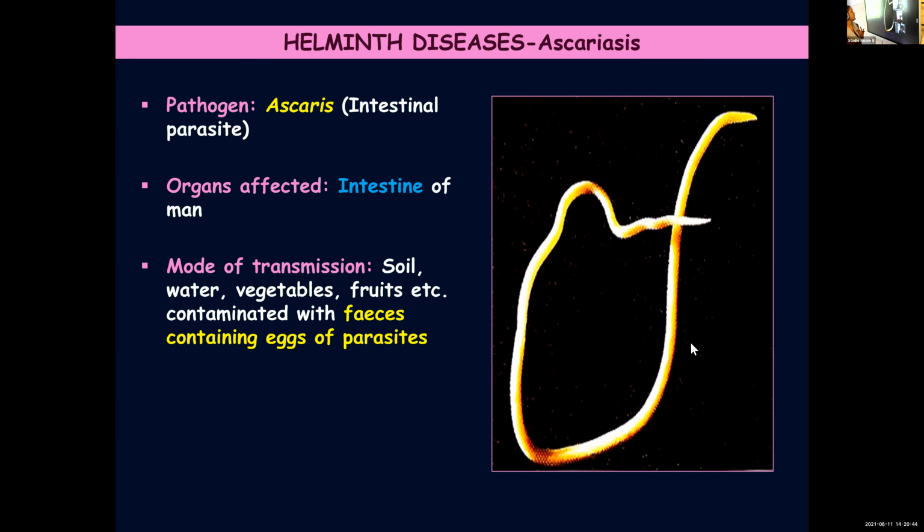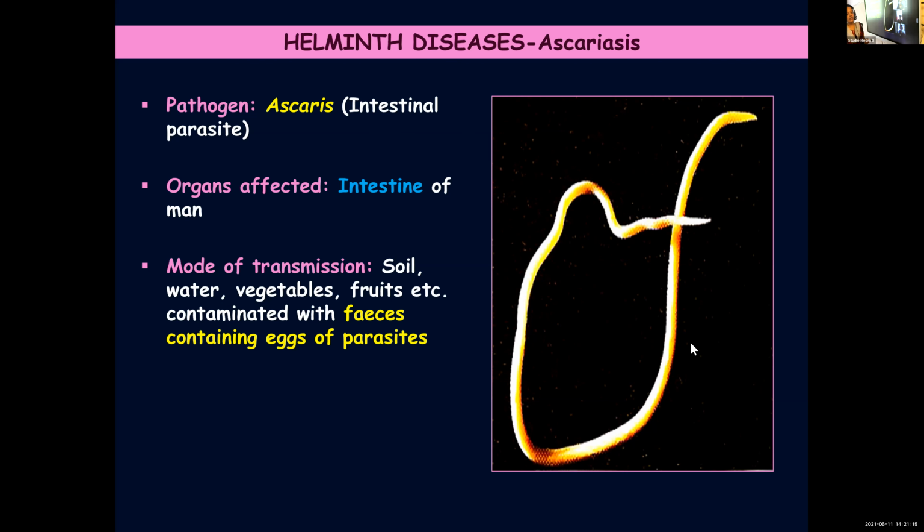even all these, whether it is soil, water or vegetables or fruits that has got contaminated with feces containing the eggs of parasites. When an affected person excretes, especially this happens when they practice open defecation. So if the feces get a chance to get mixed with any of these substances, another person coming in contact with or consuming any of these fruits or vegetables can get affected.